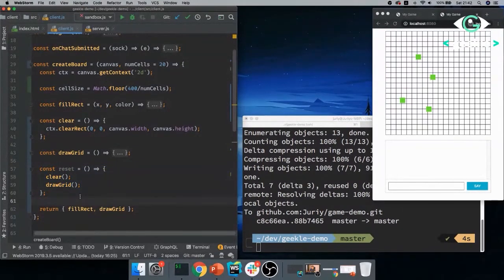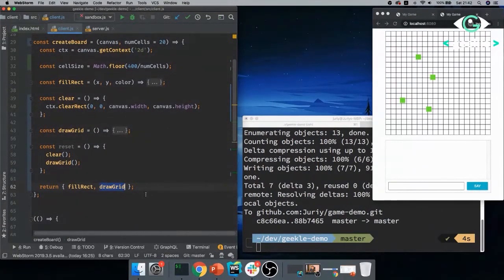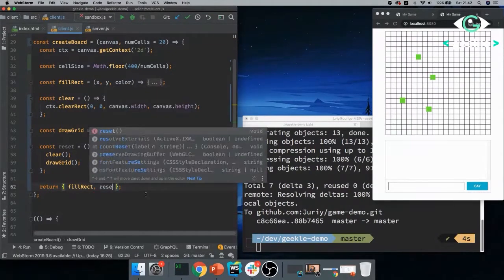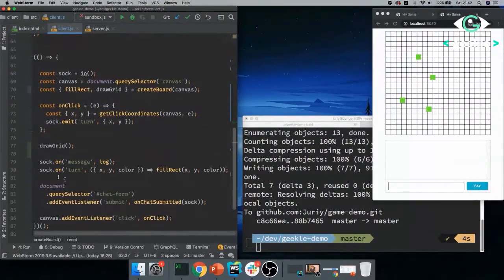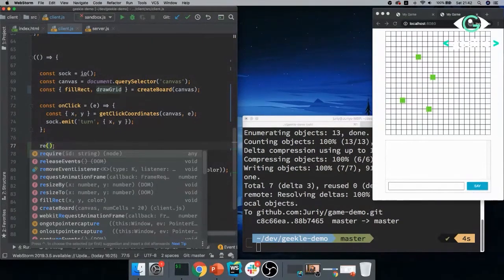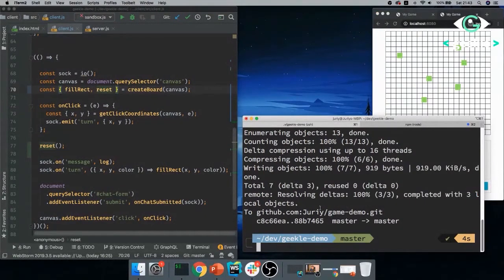So this is the initial state. When I have the game started, I'm calling reset, and that's how I draw everything that I need. So I don't want to expose drawGrid anymore. I'll just expose reset, save it, and let me just call it here reset and here reset. All right, so give it a shot. All right, so it still works. I can still click, and it's time to push.